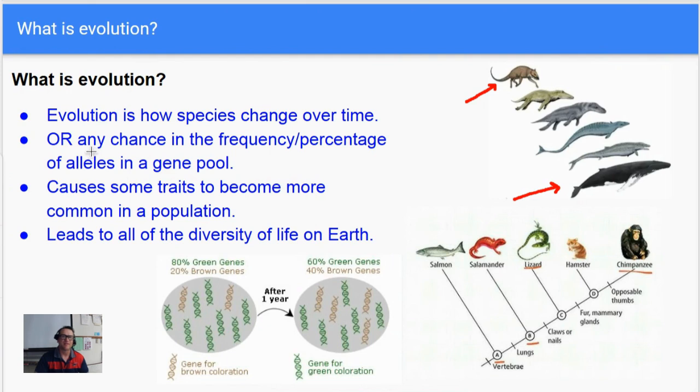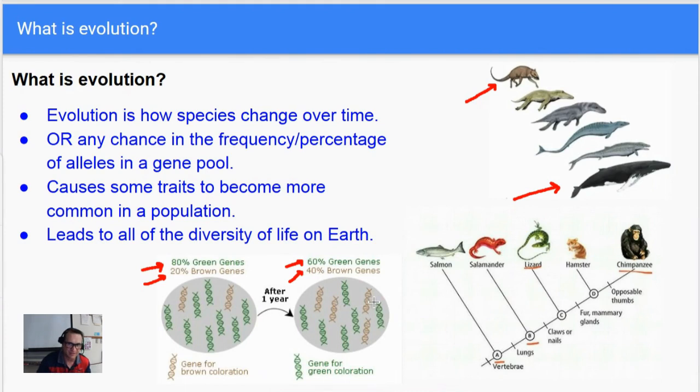Another definition of evolution is any change in the frequency or percentage of alleles in a gene pool. You can see right here, in the initial population, there's 80% green genes, maybe green skin for frogs, and then there's 20% brown genes. But after 1 year, it changed. Now there's only 60% green genes and 40% brown genes.